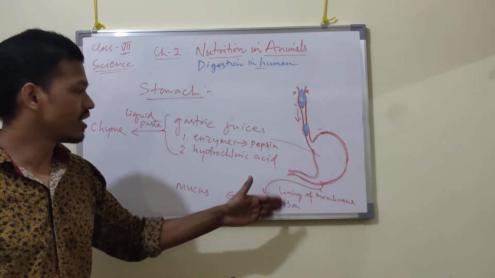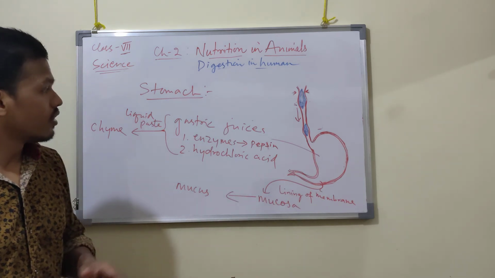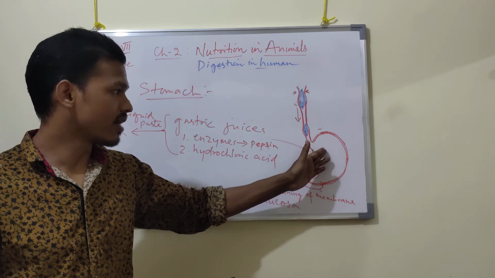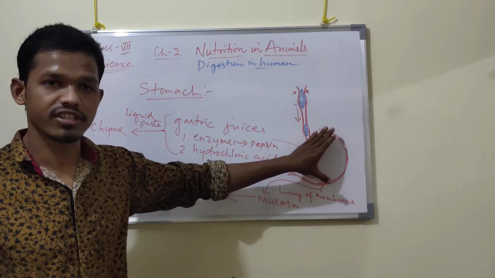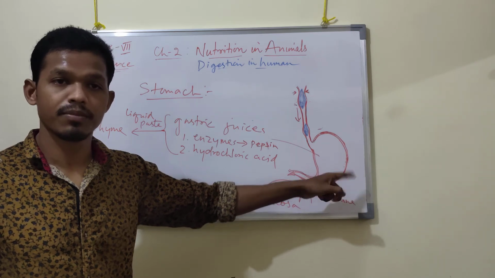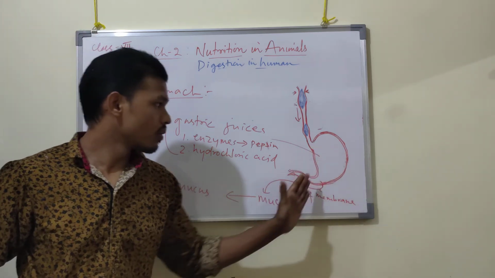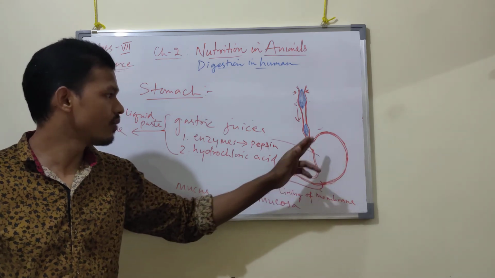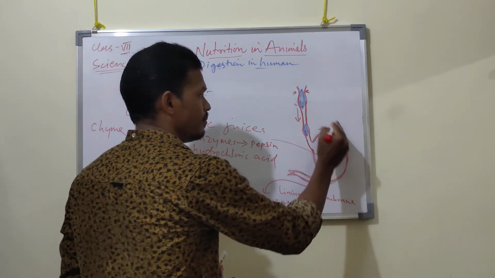Next we will study the small intestine. But once more, I am going to discuss the stomach. The stomach is a bag-like structure, and the outer lining of the stomach wall is made up of mucosa. This mucosa will secrete some mucus.